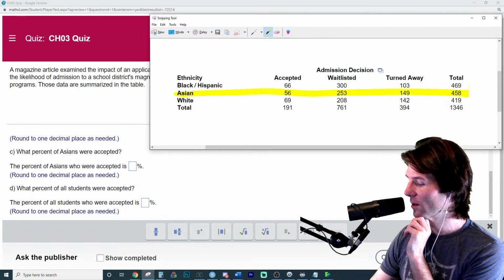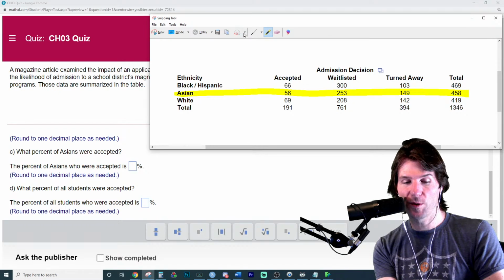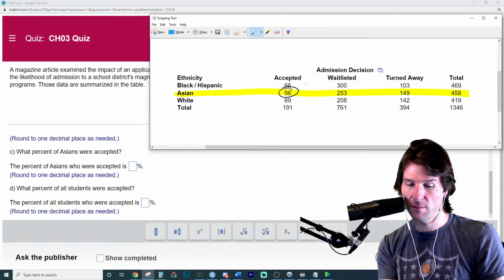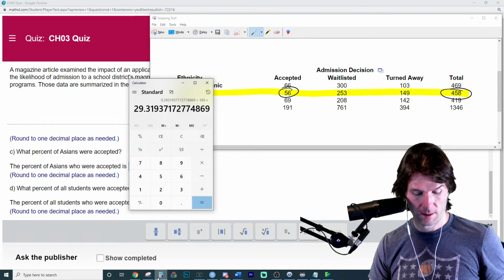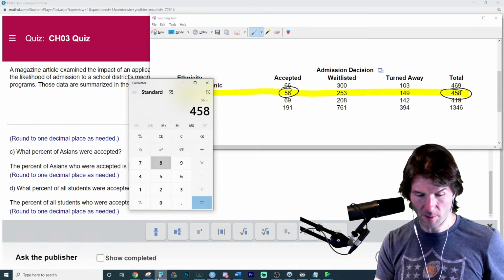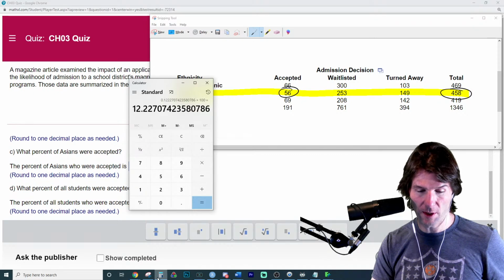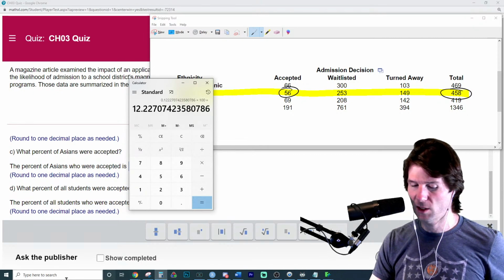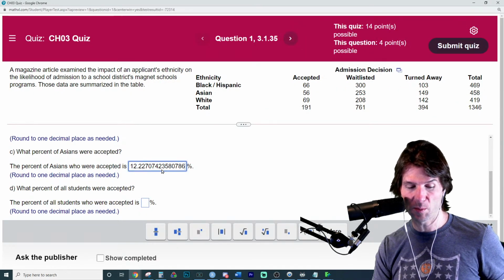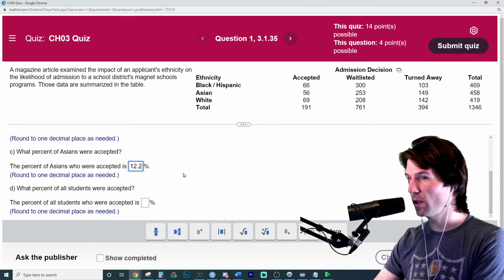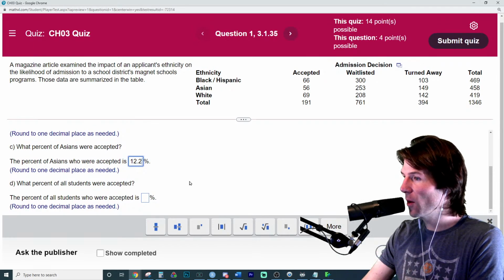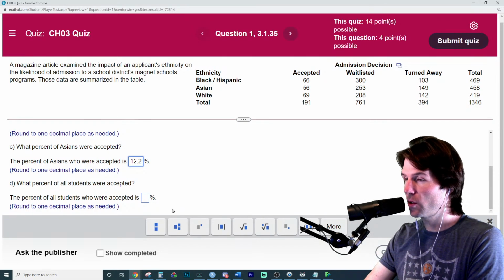What do we get? Cool. Yep, that is correct. There we go. 56 divided by 458 times 100. Maybe you entered these in as decimals. If you notice right here, it wants percentages, so you have to times by 100. If you entered in as a decimal, let me know. I can fix it.